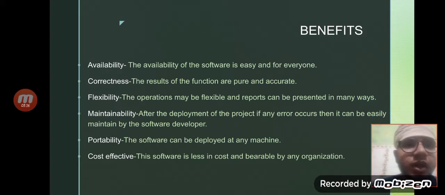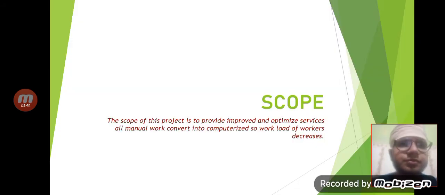Maintainability: after the development of the project, if any error occurs, it can be easily maintained by the software developer. And cost efficiency: the software is low in cost and bearable by the organization. The work can be done with less money.